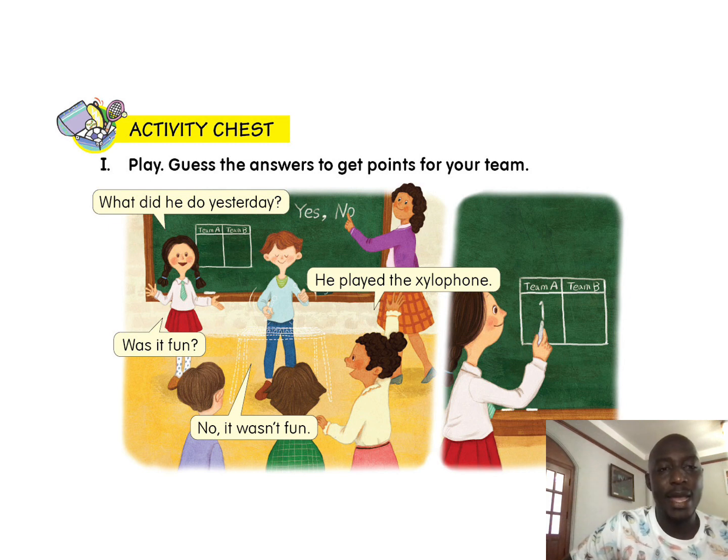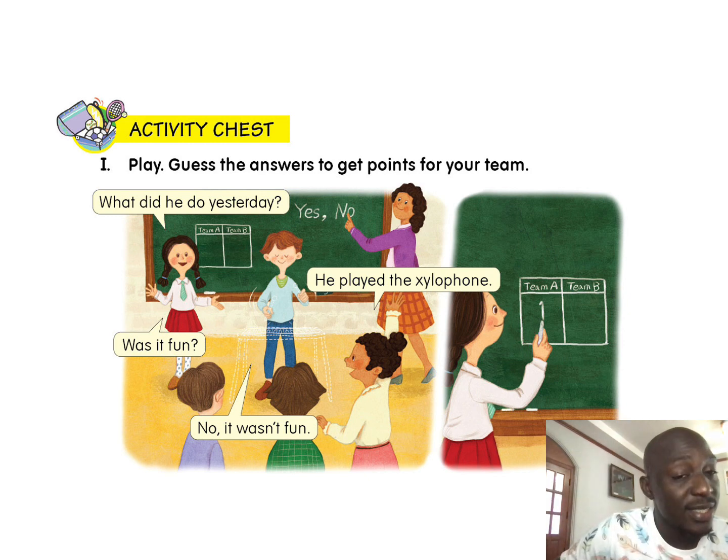Okay, so now we have, what did you do yesterday? What did he do yesterday? Let's use "he." What did he do yesterday? So when you are talking about another person, you are not going to say "what did you do." If it's a boy, we use "he." If it's a girl, we use "she." Okay, very good. So what did he do yesterday?